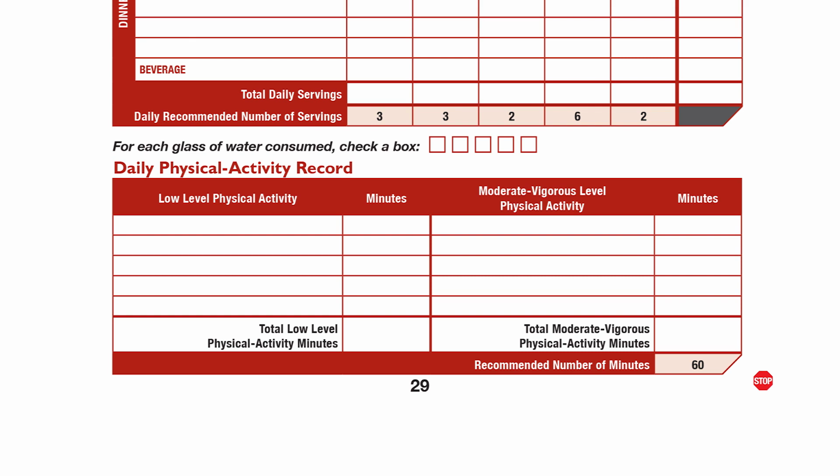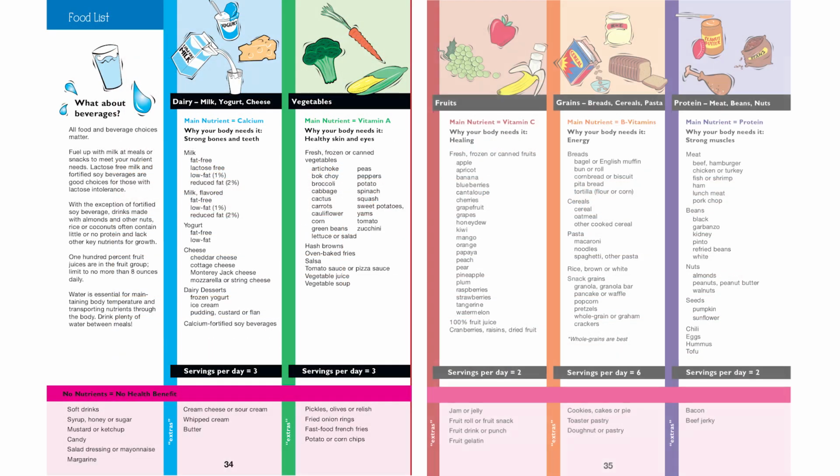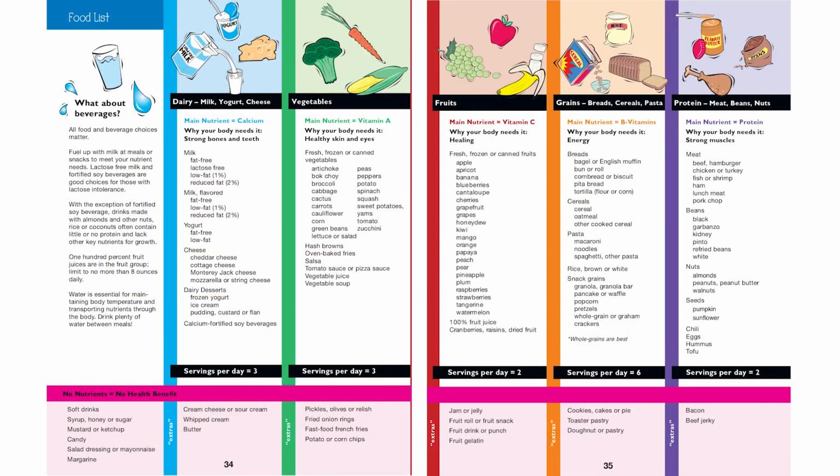After you have put all the foods and beverages you have had so far today on your record, you are ready for the next step. Turn to pages 34 and 35 in your workbook to help you complete your daily record.